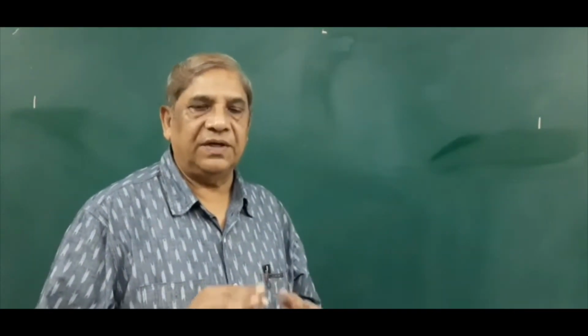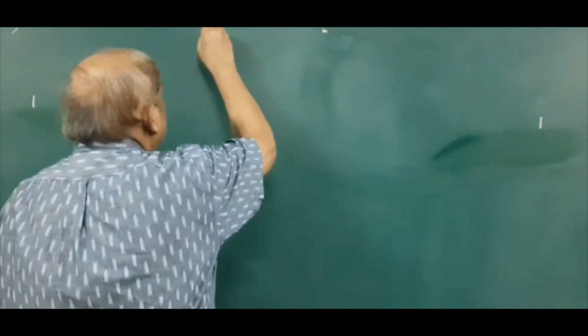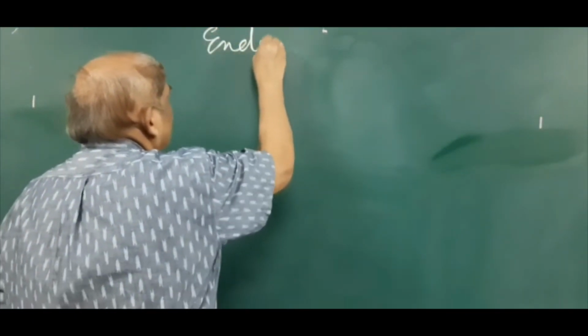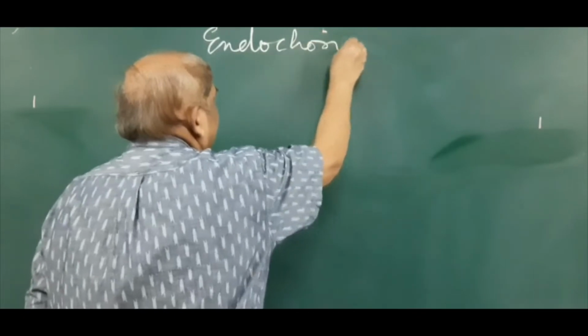Today we are going to learn the formation of a long bone, which is an example of endochondral ossification. So I am going to teach you today about endochondral ossification.